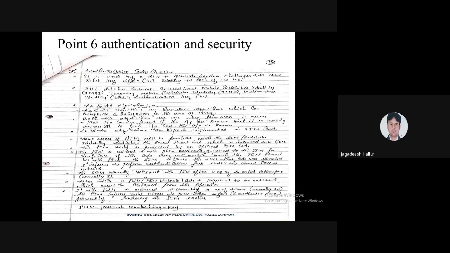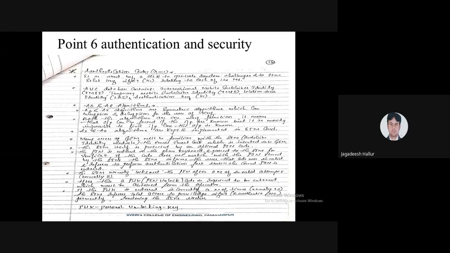A3 and A8 algorithms are required for encryption and decryption of the data. Whenever we purchase a subscriber identity module, that is your SIM, there is a PIN present in that SIM. If that PIN is correct, then and only then is the user authenticated.